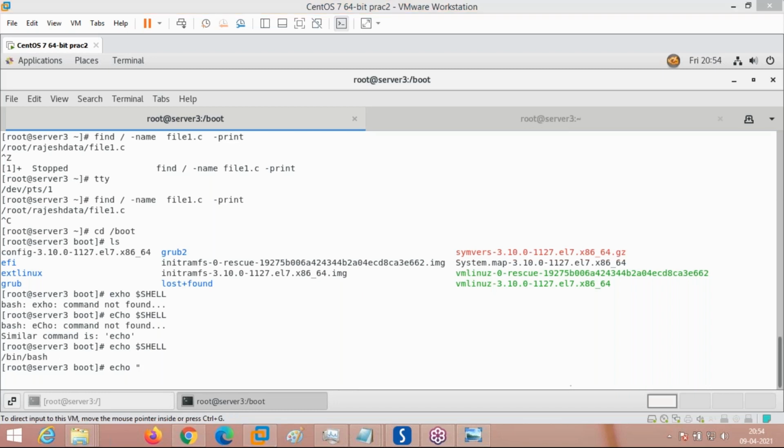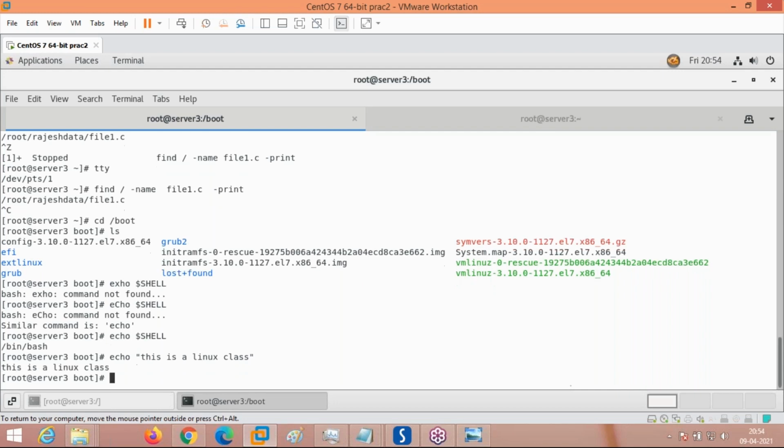Okay, I got it. It is echo, not exho. I made a mistake here, sorry. Echo is a print command. Echo, this is a Linux class. This is the command, and it will print the output like this. It is like the printf command in C.